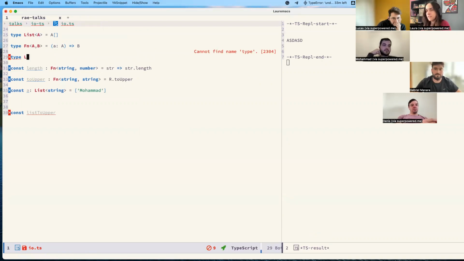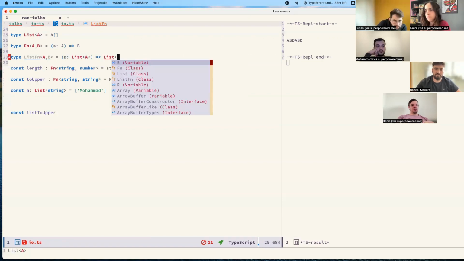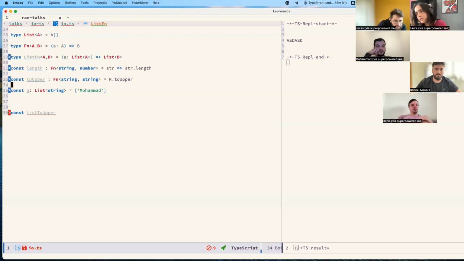But let's create a function with a type that's called list function, which has type A for type B. Here we have list A, and we return a list of B.